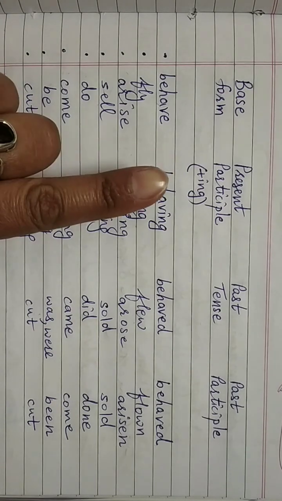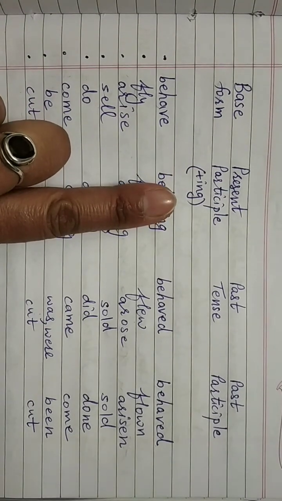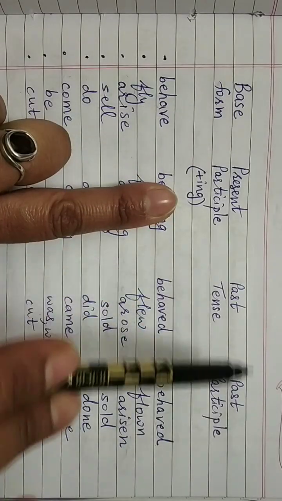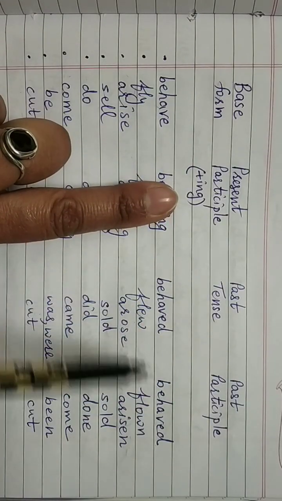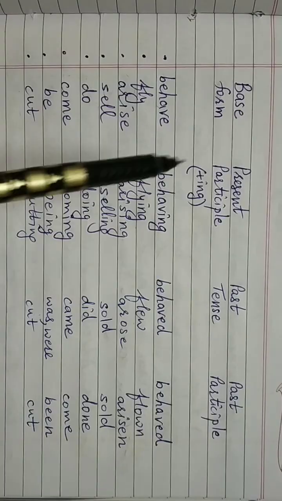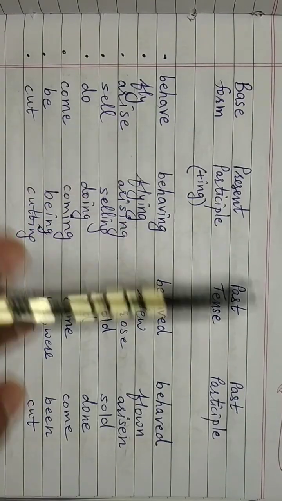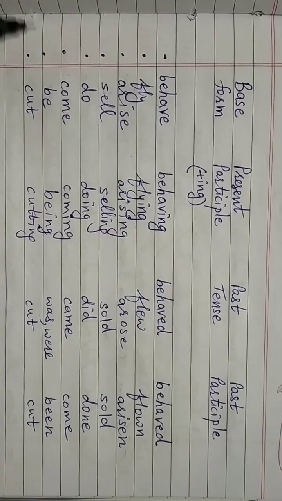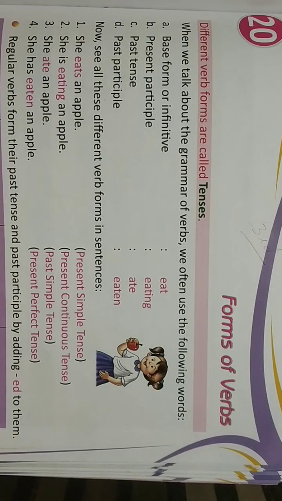Now it is very easy to learn. Just forget about this first, then learn like this. Behave, behaved, behaved means base form, past tense and past participle. Fly, flew, flown. And then you learn the present participle, that means ing form. So behave, behaving; fly, flying; arise, arising. Same way, cut, cutting. For more examples, go through the lesson 20, forms of verbs.